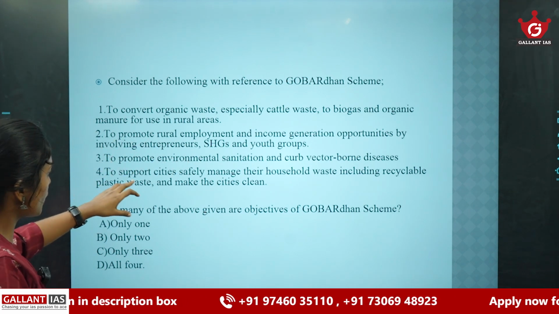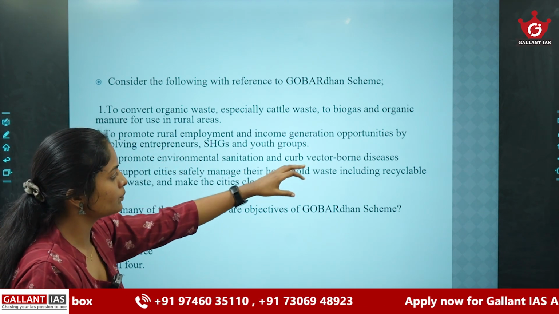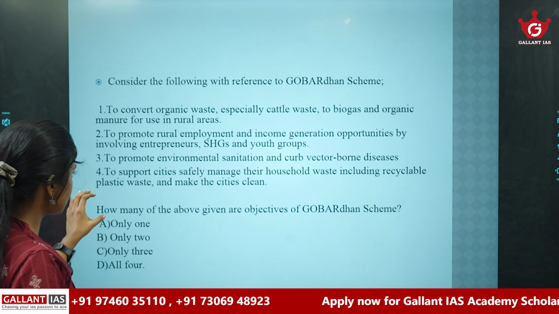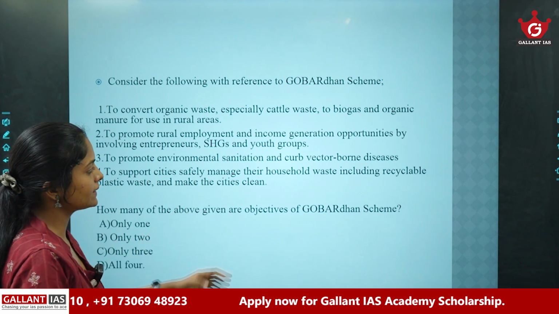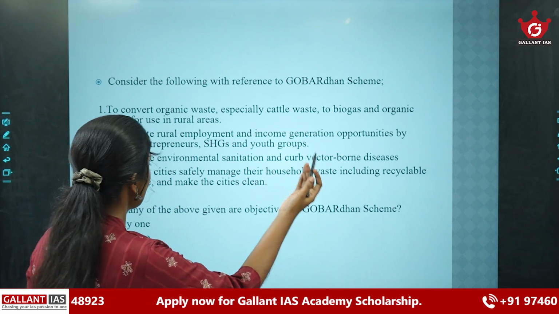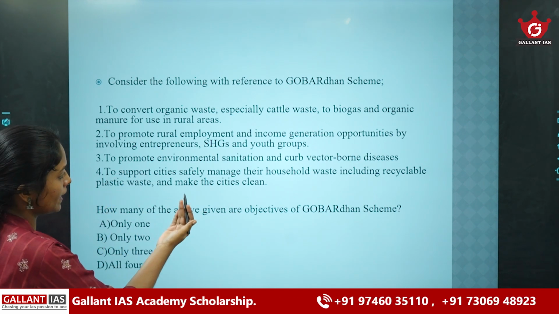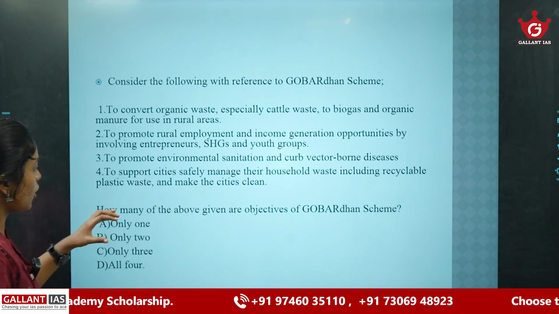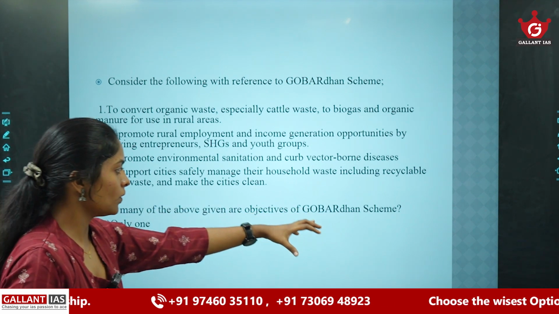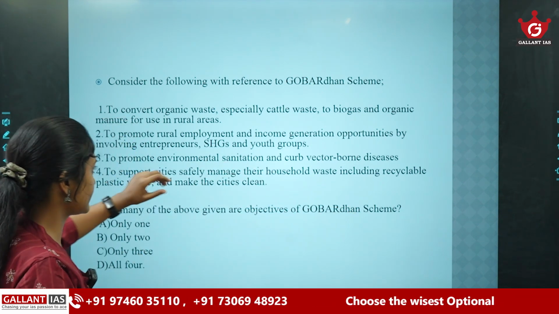Third: to promote environmental sanitation and curb vector-borne diseases. Fourth: support cities to safely manage their household waste, including recyclable plastic waste, and make the cities clean. How many of the above are objectives of the Govardhan scheme? You should select the correct answer.